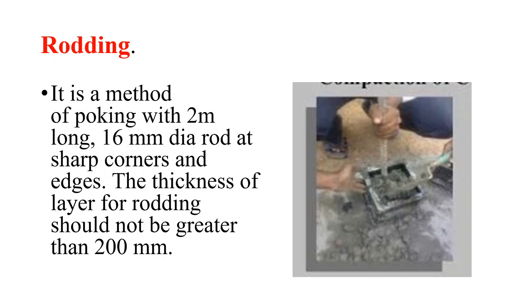Rodding is a very simple method. In this method, a rod approximately 2 meters in length and 16 mm in diameter is taken, and with this rod the concrete is compacted. The thickness of layer for rodding should not be greater than 200 mm, otherwise the method will not be effective. This method is used to compact the concrete which is to be tested in cubes if the vibrating table is not available.